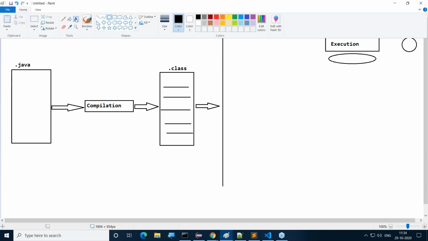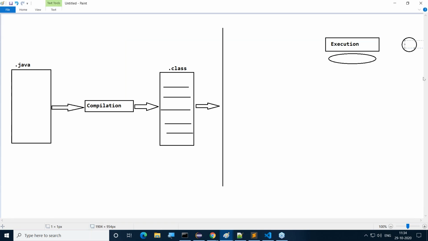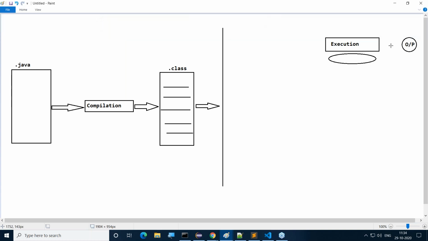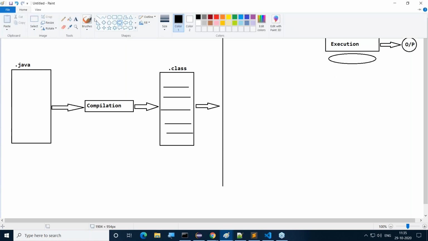Here we are getting output. Execution on operating system and here we are getting some output.